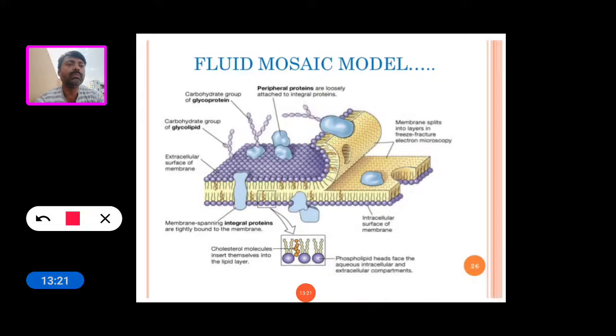These are the lipid bilayers, and these are the proteins. The proteins float on the surface of the lipids.